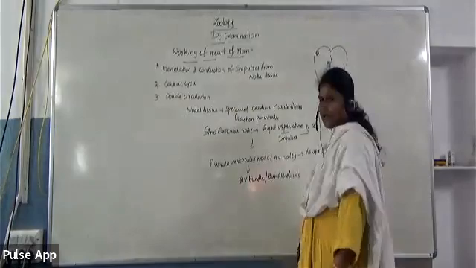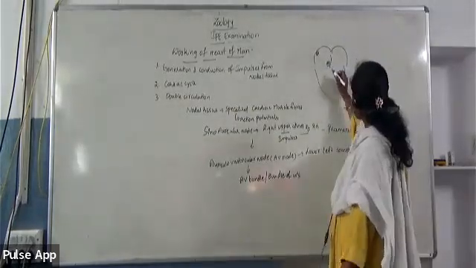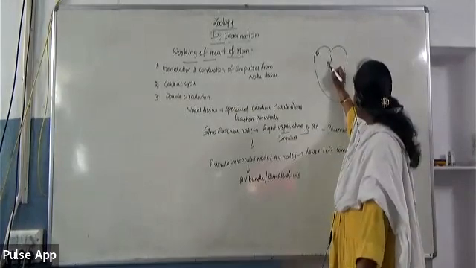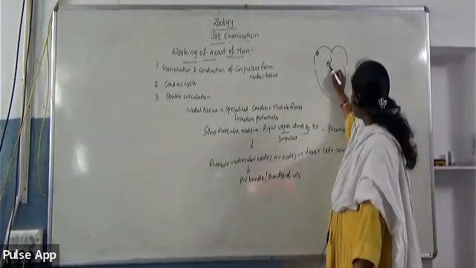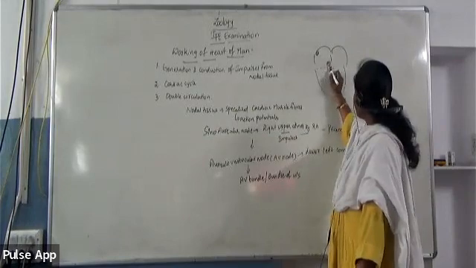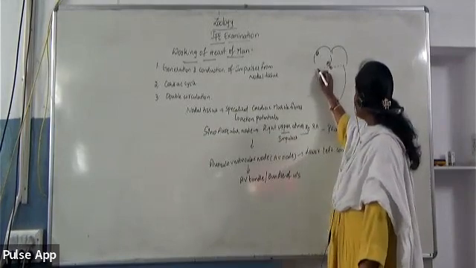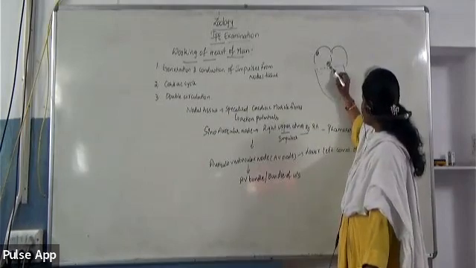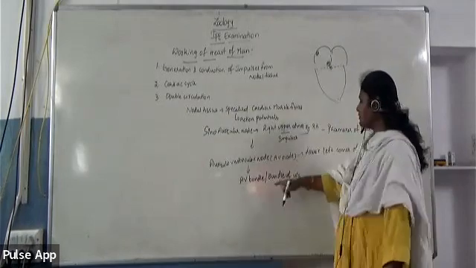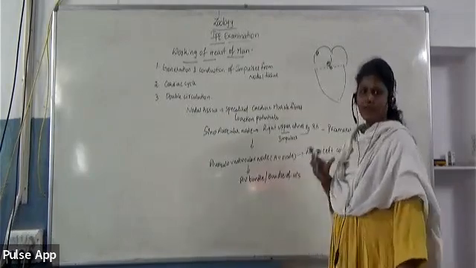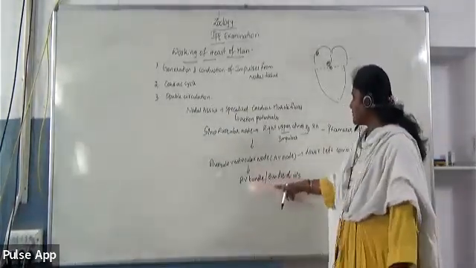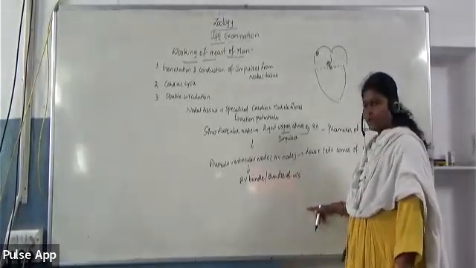As the name indicates, this bundle of specialized fibers is present exactly at the center, that means in the middle of the auriculoventricular septum. There the bundle of specialized fibers arises, which is called the AV bundle or bundle of His.